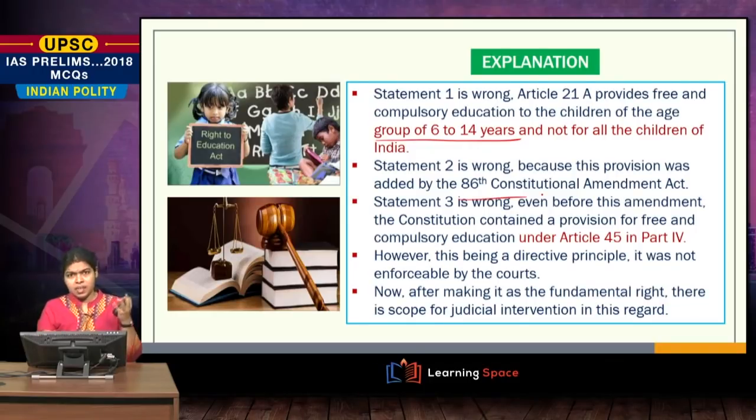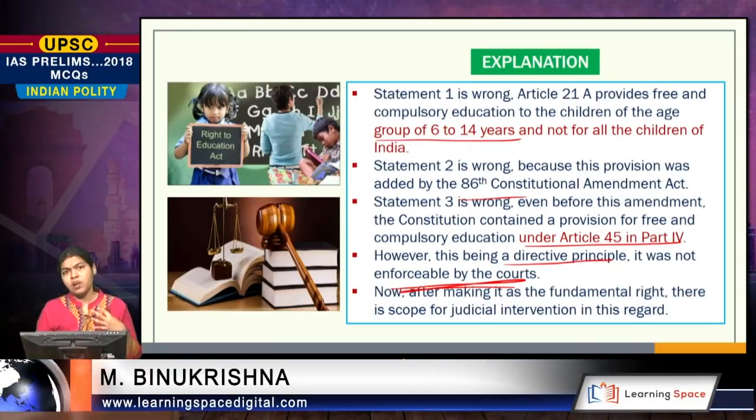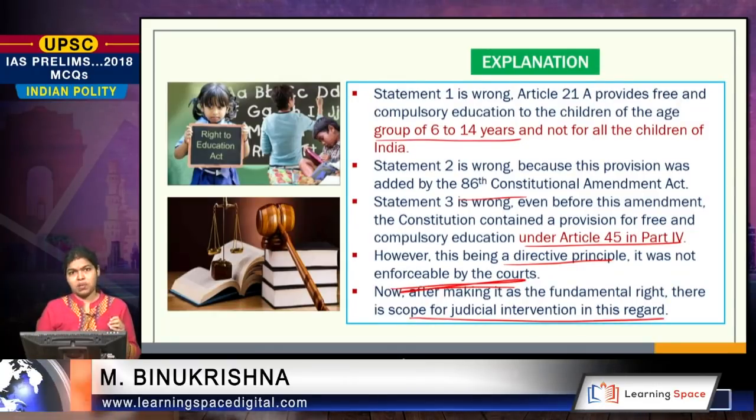It is added by the 86th Constitutional Amendment Act. And regarding the third one, it was already present. Your provision of education to children was already present under Article 45 in your Part 4. However, this being a directive principle, it was not enforceable by the courts. Now, after making this a fundamental right under Article 21A, there is a scope for judicial intervention in this regard.